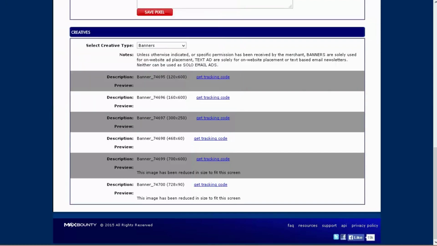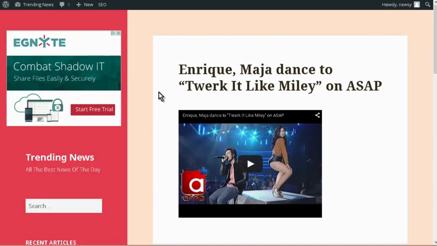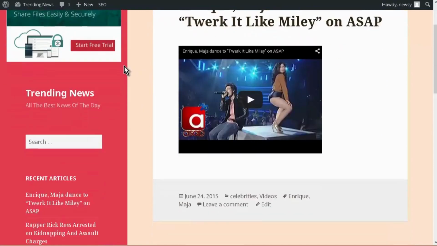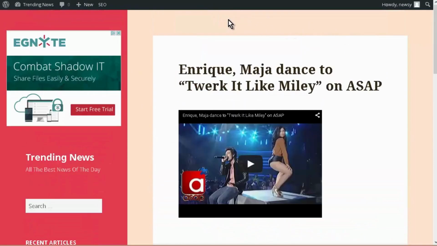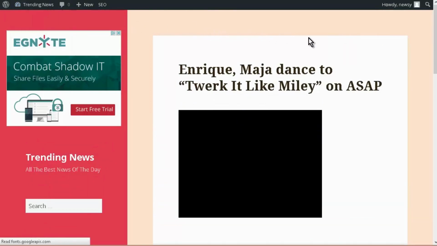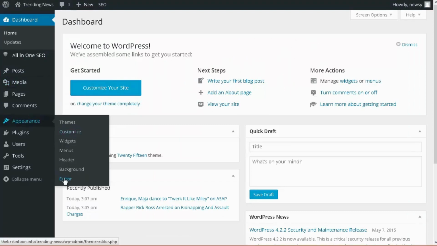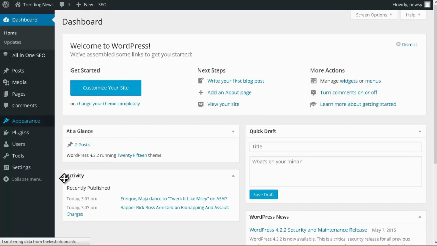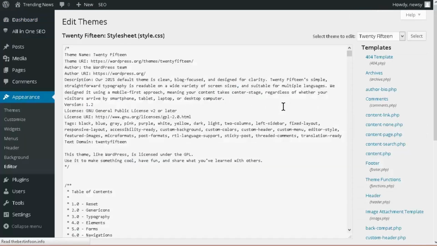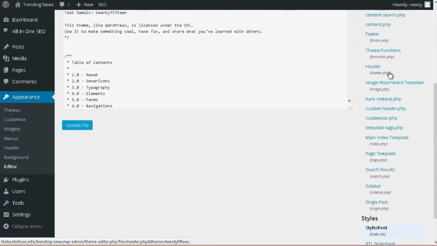Back to our site. Now we need to determine where we're going to put it. Let me just refresh this. Okay, so here's our AdSense ads down the left side here. Okay, so I want to put it up here, so I'm going to go into dashboard, and I'm going to actually have to modify the code of the site a little bit, so I can go to appearance and editor. And then I'm going to go to the header, which is the part right at the top.